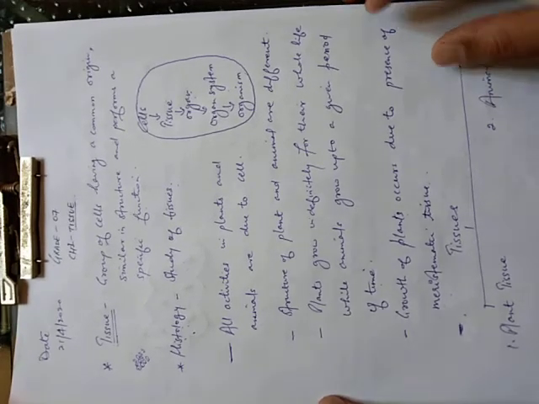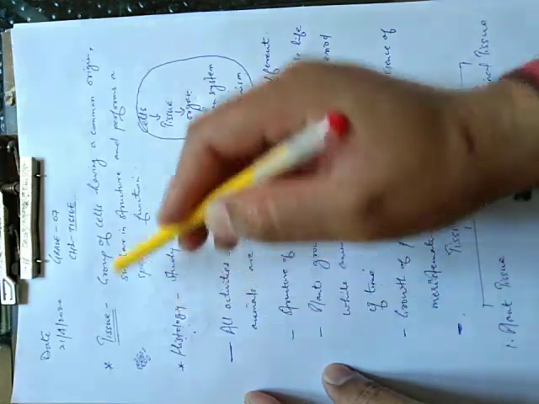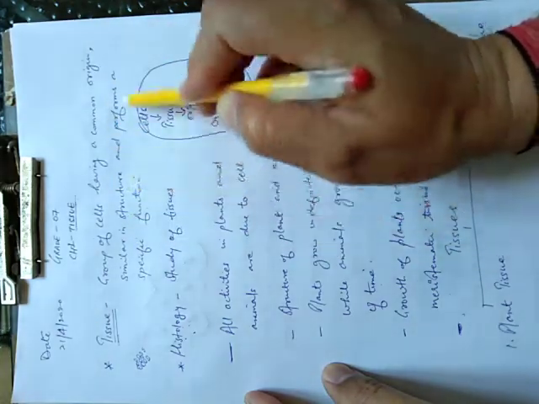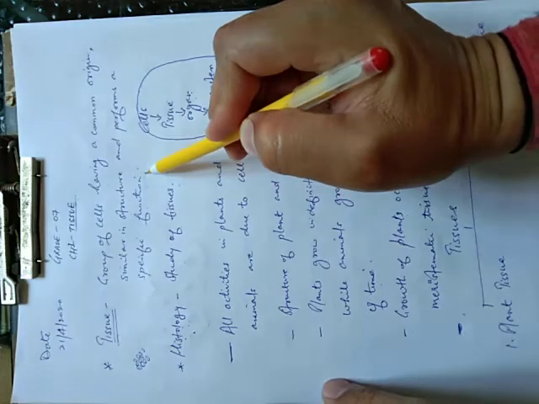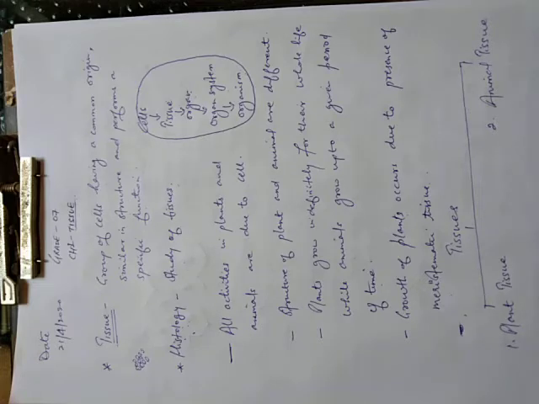So first of all, here you can see tissue. See what actually tissue is. Tissue is a group of cells having a common origin, similar in structure and performing a specific function. Now see what is the meaning of these lines. Tissue is made up of a group of cells which have a common origin, meaning they originate from a common source or common point. Their structure, meaning size and shape, is the same, and they perform a specific function in the body, whether it is plant or animals.